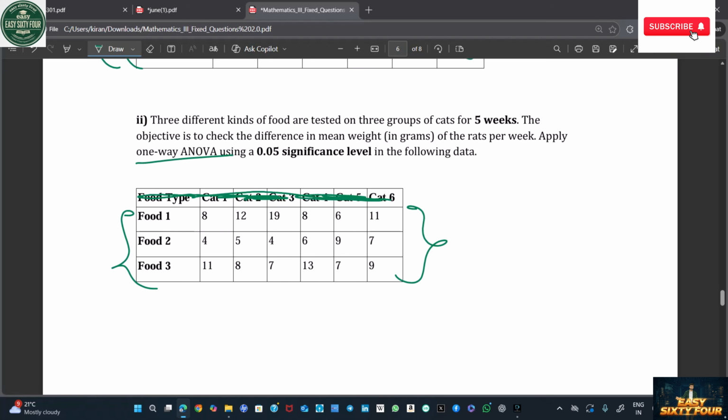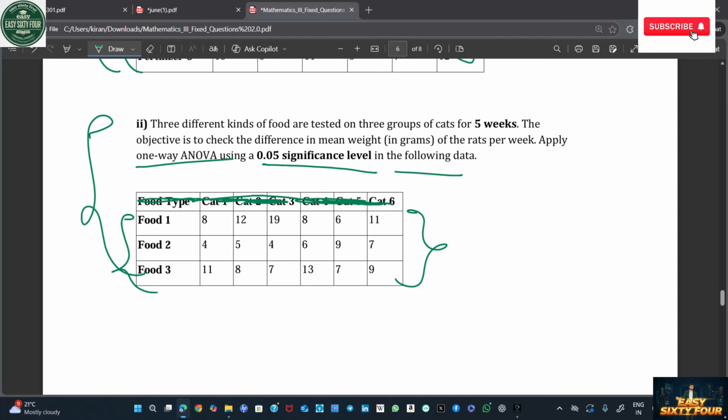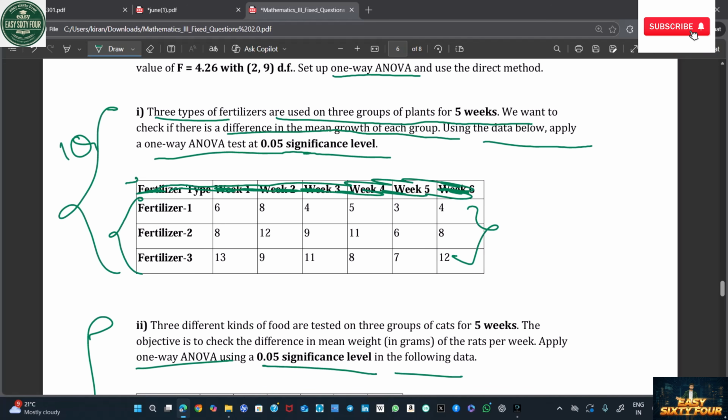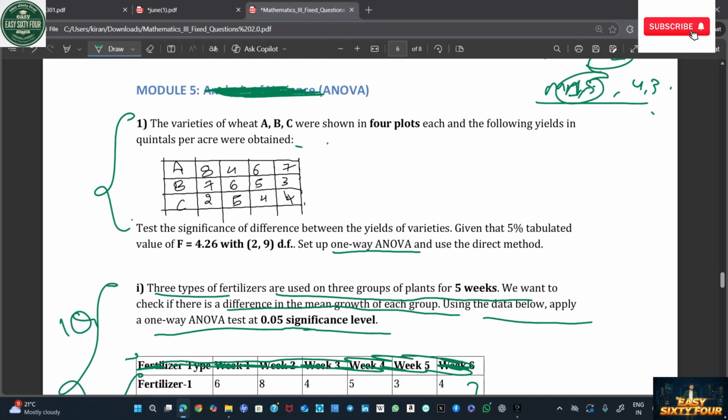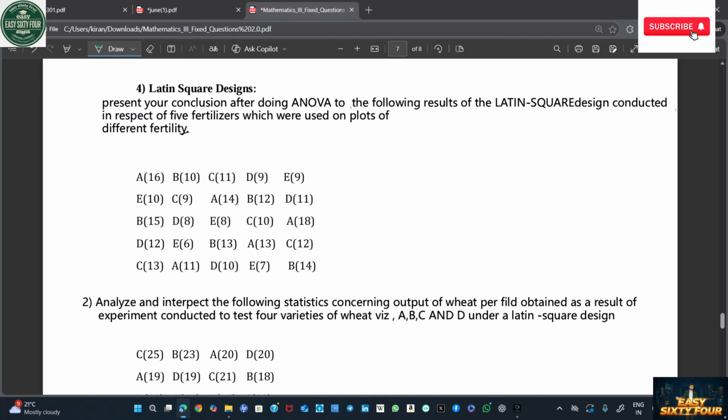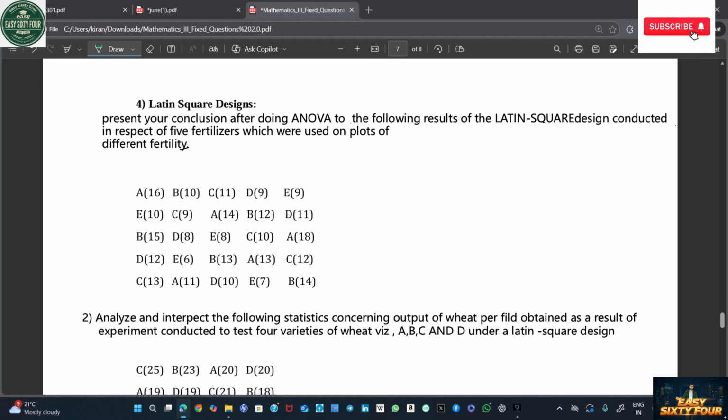Food. 5 weeks of an objective, the differences of mean height in grams, the rate per week. Apply the one-way ANOVA at 0.01 from the following data. These are the more important questions. Everyone read these three questions. Yes, three questions. One of the questions is going to come in your exams, that too for 10 marks. Okay, 10 marks. Read these three questions. These questions only are enough, guys. Leaving this, no other question is going to come. Sorry for that. I wanted to put the box, but I forgot it.